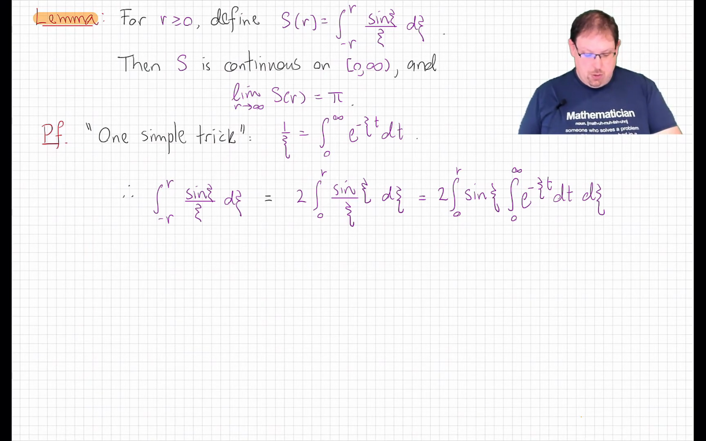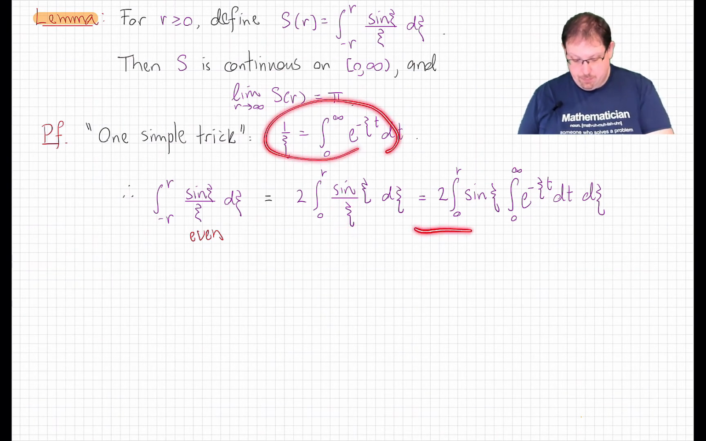So as such, we can then write the integral in question, S of r, first of all using symmetry, since this, as a ratio of two odd functions, is an even function, as twice the integral from 0 up to r. Now we replace the offensive 1 over xi with this integral.